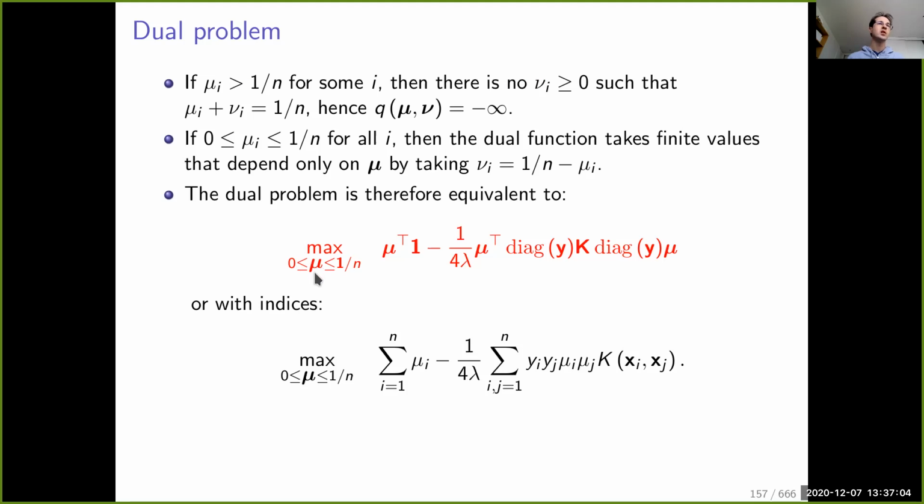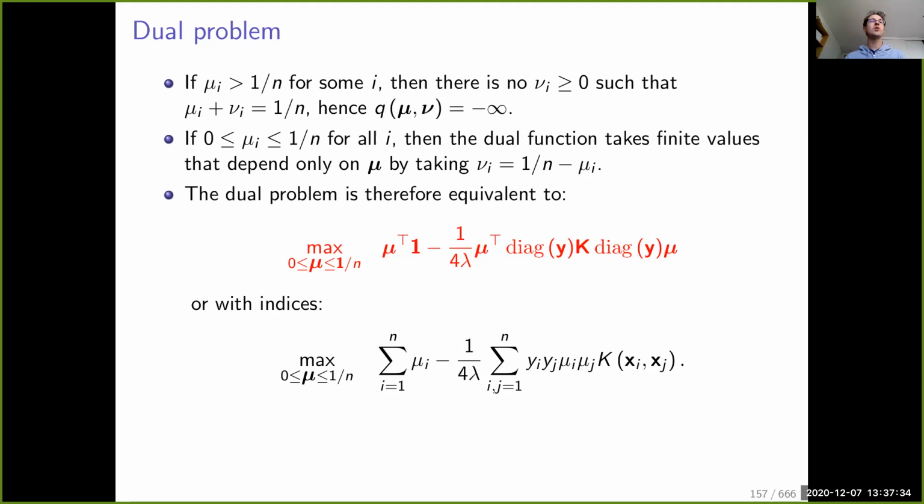And mu has what is called a box constraint, meaning it's a linear constraint, which is very simple. Mu should be non-negative and smaller than 1 over n. And the rest is the same. This is the concave quadratic function that we want to maximize. If you don't like the matrix notation, you can also write it with some sums. This also works. So we are getting very close to the classical definition of the dual of the SVM.